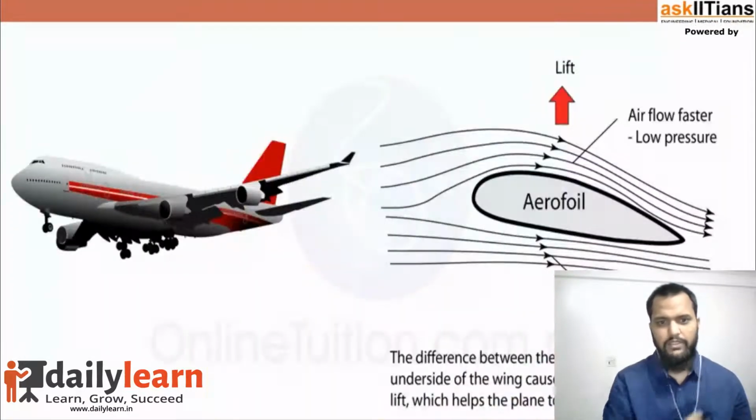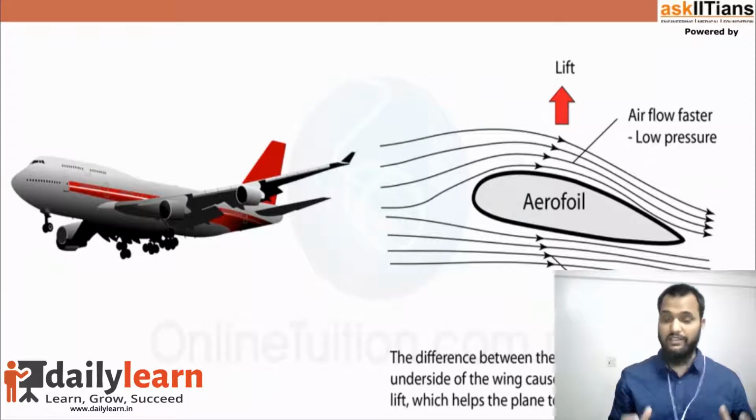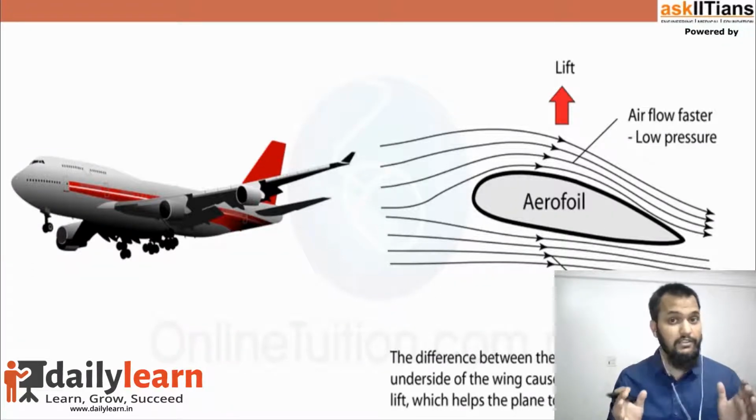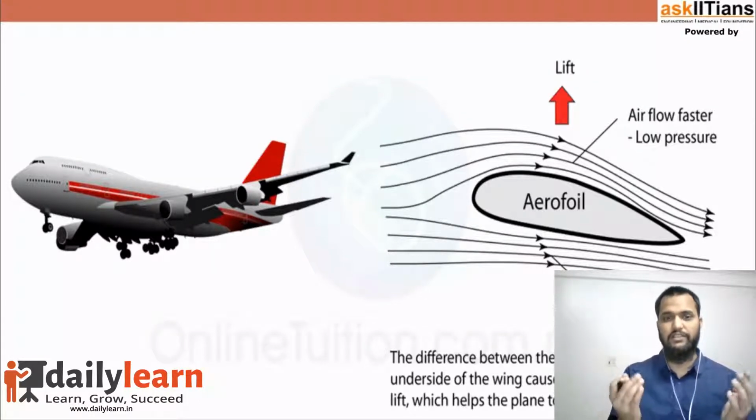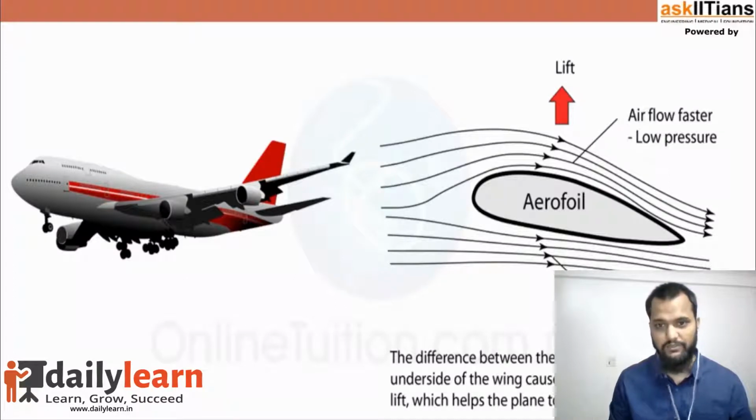For example, you see the aeroplane, they fly using Bernoulli's theorem also. The flying of an aeroplane we can explain using Bernoulli's theorem. That means by using this theorem, we have developed our technology, and we designed the aeroplane so that it can fly, it can lift, and it can fly at higher altitude.